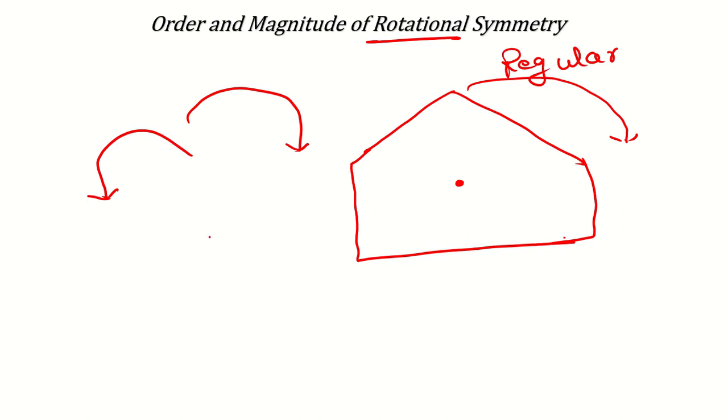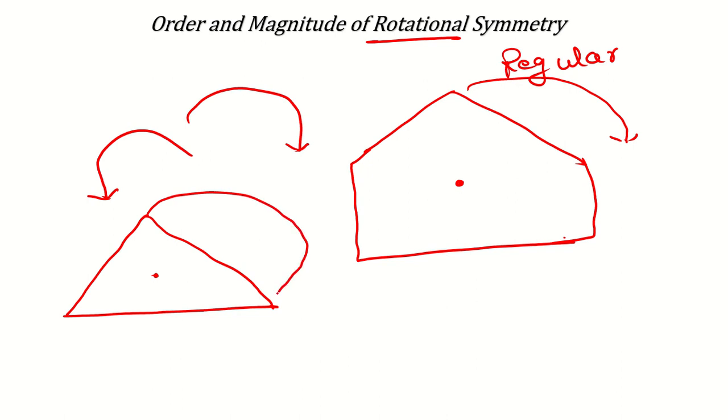Let's start with a simple figure first. Suppose this is an equilateral triangle. Now, if you rotate it with respect to the center, then if it comes here, it will look the same again because it will map to itself. I have told you in a detailed explanation video about the order and magnitude of rotational symmetry.